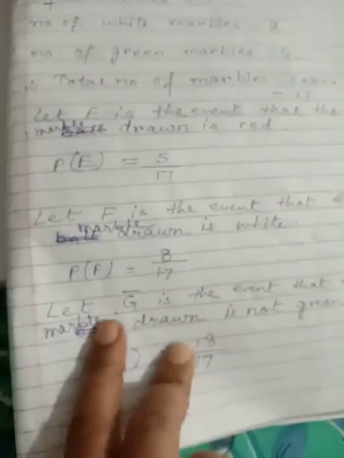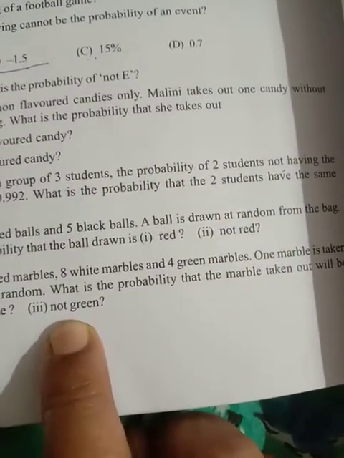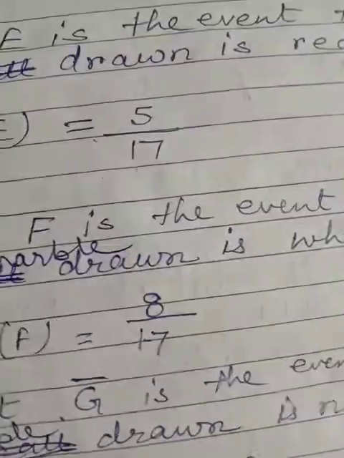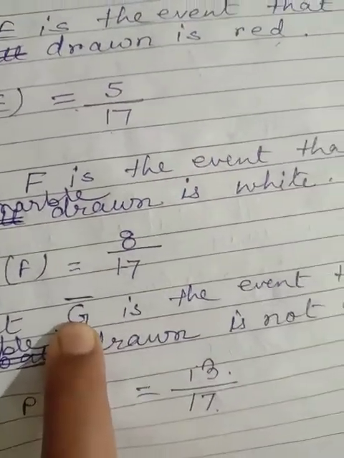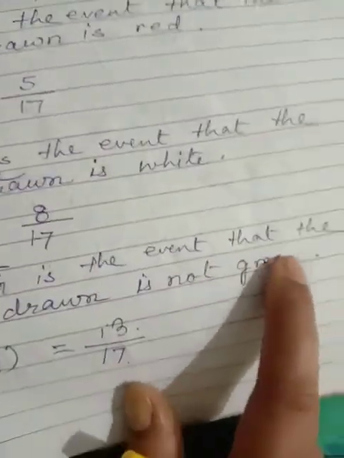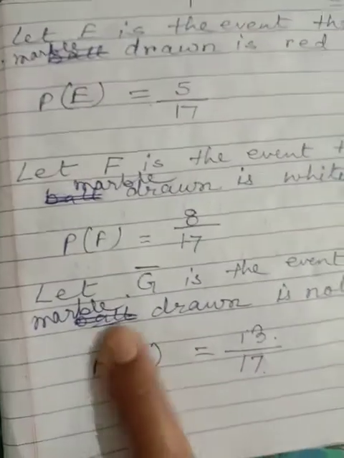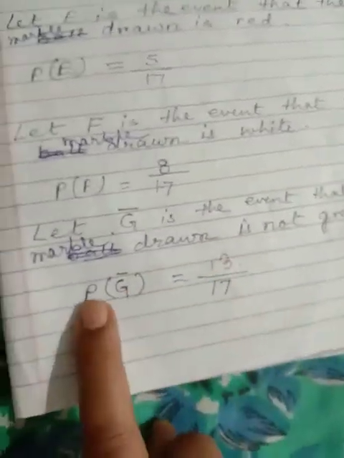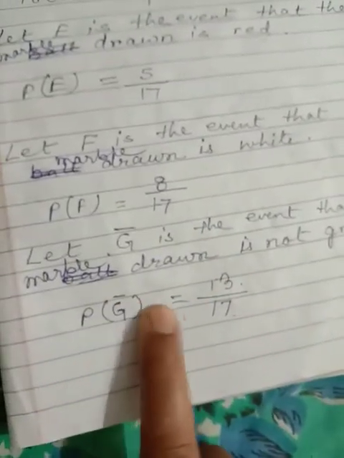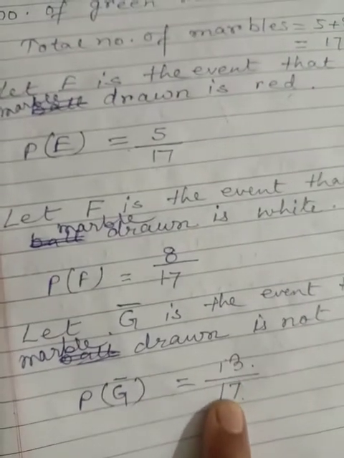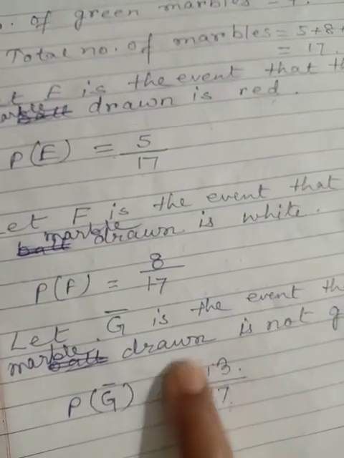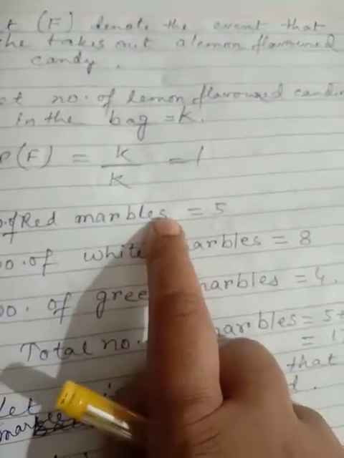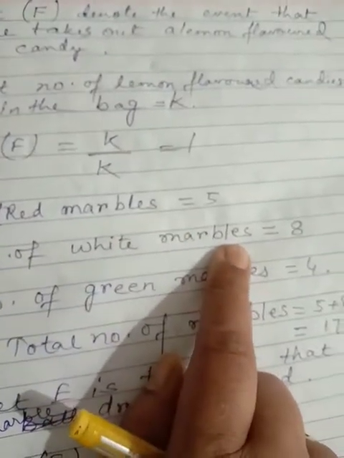Next, the third part of this question is you have to find the probability that the marble taken out will be not green. So let G bar, or not green, be the event that the marble drawn is not green. So the probability of G bar is equal to 13 by 17. So where from do I get 13? Now see, here a red marble is not green, a white marble is not green.